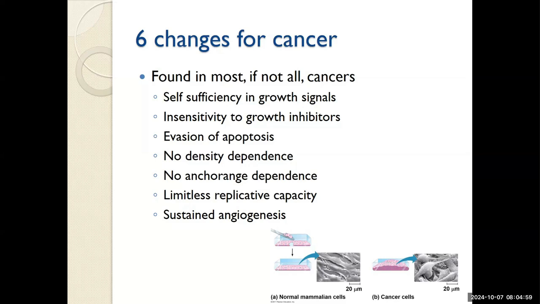Cancer cells often display no density dependence. They will grow over and over, through, on each other, which is essentially what a tumor is, excessive cell growth. They exhibit no anchorage dependence. They don't need to bind to the surrounding floor. They will grow sideways, upside down, inside out. Where most cells will stop dividing at 40 or 50 times, cancer cells don't. They will continue to divide, heedless to the dangers of a shortened genetic information or a mutated genetic information.